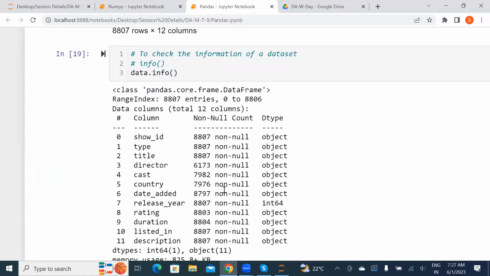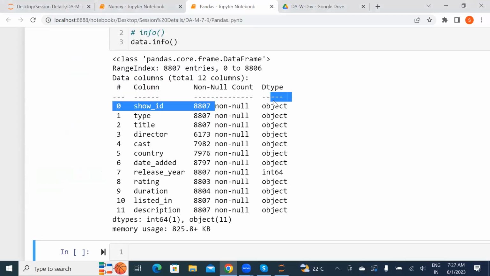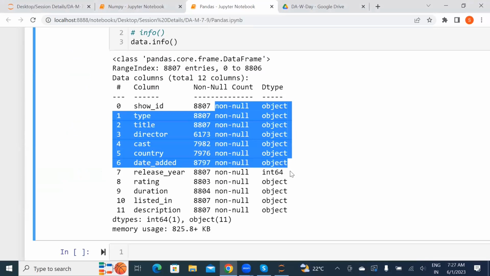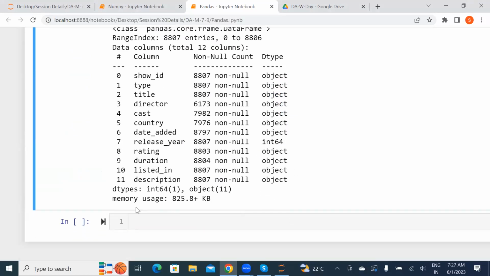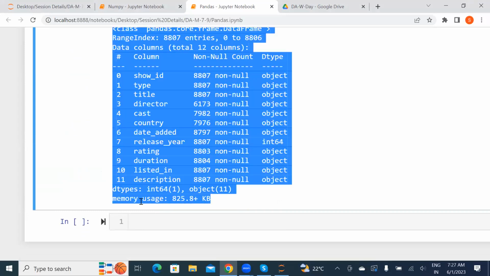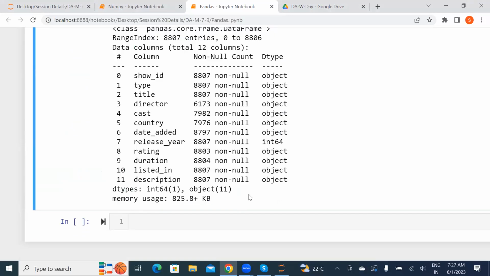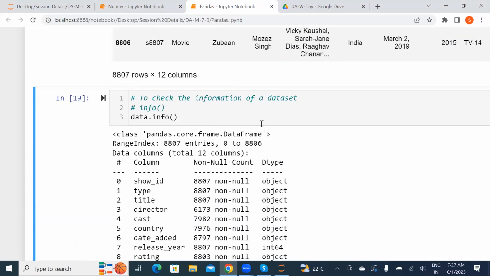When you run this info method, check the particular things here. There are non-null values, and object columns; only one particular column, the release year, is integer 64. Object is nothing but your string values. It also gives what memory is used, 82.5 KB, and the data types: int64 is one, object is 11. That is the first step every time, and that comes under the class pandas.core.frame.DataFrame. We'll learn series and data frame because it's 2D data. Remember,